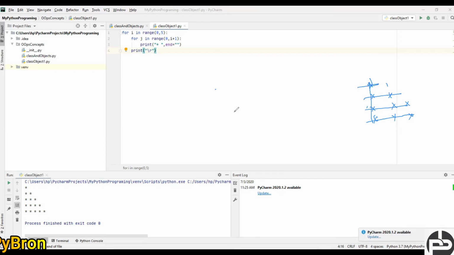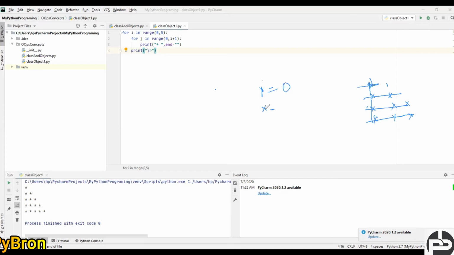So suppose I am in the first iteration. What is the row? See, what is the row? The i value is 0, right? In the first iteration, if the i value is equal to 0, in the second loop, in the case of column, the range is 0 to 1, right? So that's what it will print, an asterisk, and after that it will print one space here.